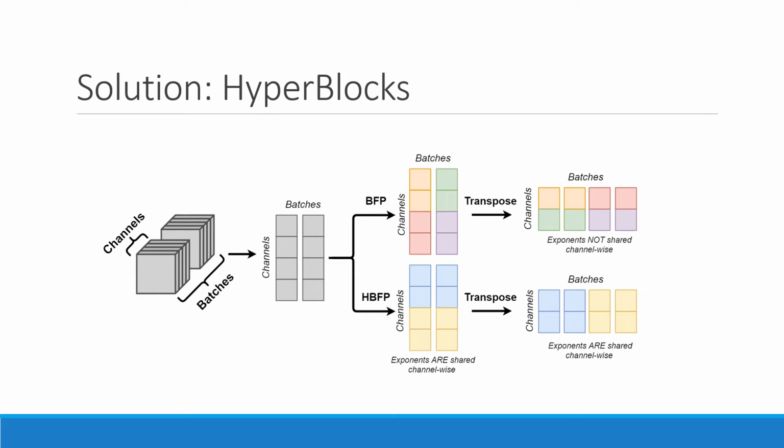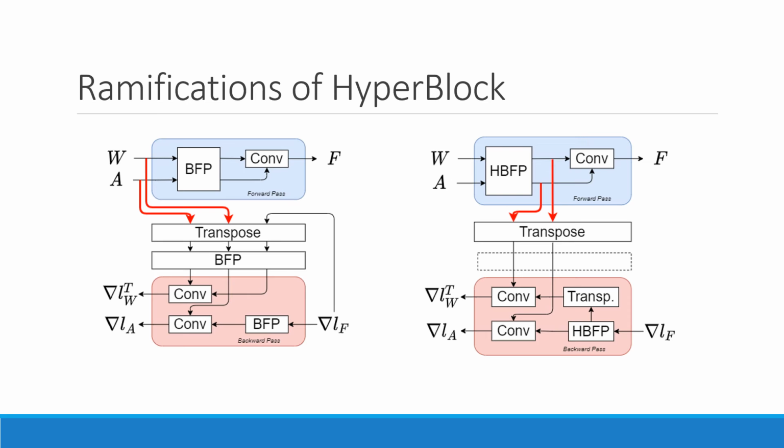Every pair of numbers has different exponents. By using hyperblock floating point format, once the numbers are transposed, they are still sharing the same exponent. Therefore, both inference and backpropagation can be performed without changing the quantization scheme. By using hyperblock, it also means that we can save the number of quantization passes our tensors need to perform.